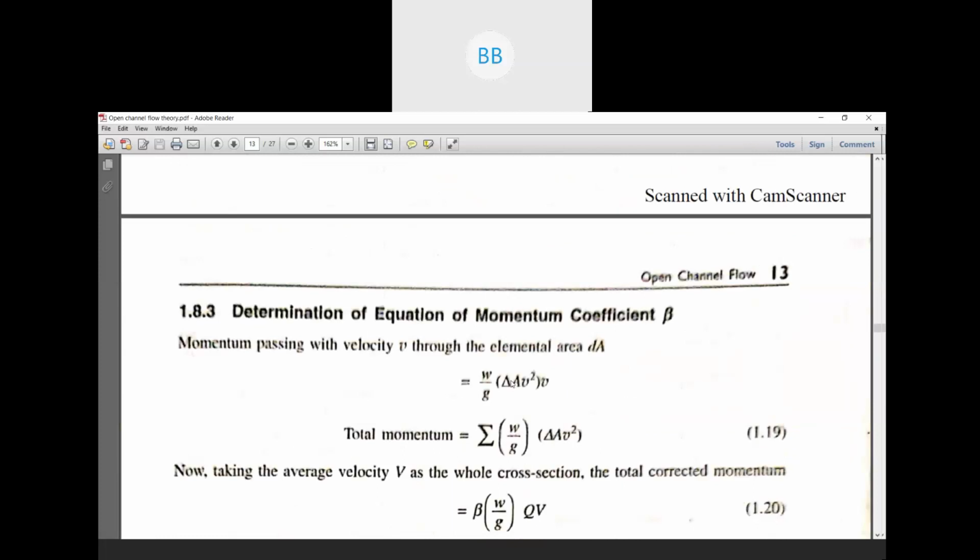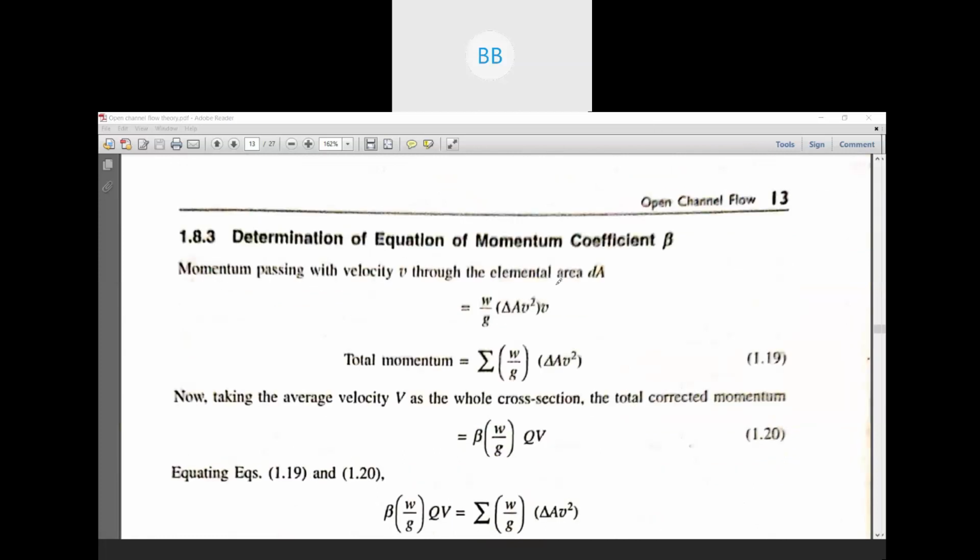Here you can see this is your mass. As we are considering momentum, it is mass into velocity. So this is specific weight divided by acceleration due to gravity, multiplied by the area of the small elementary area, and then we multiply it by velocity.